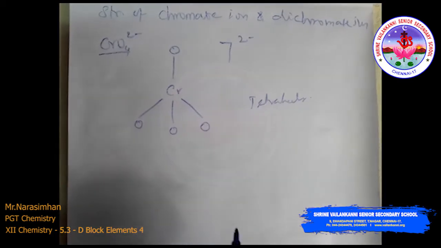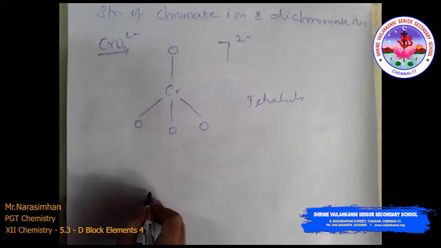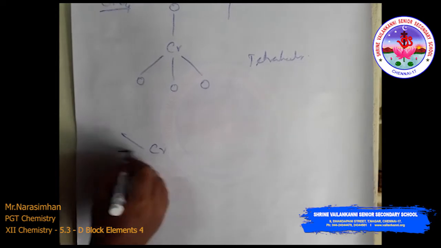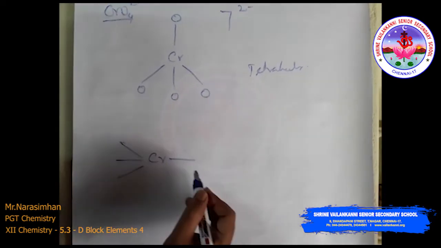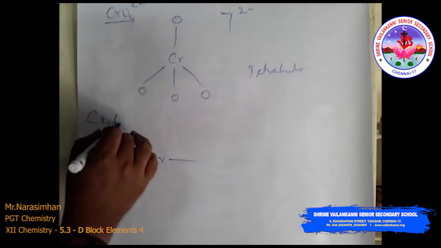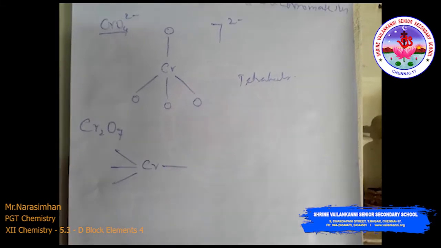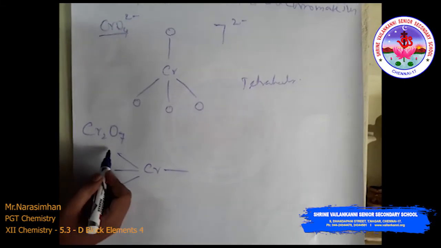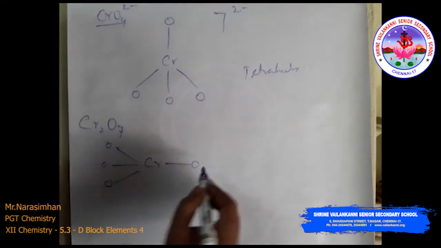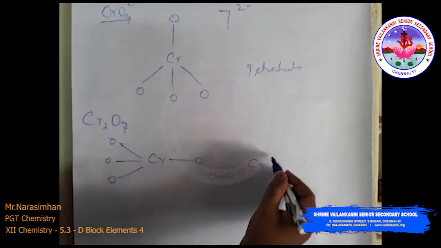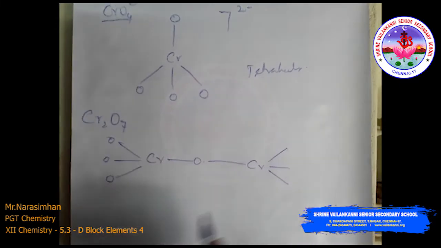The structure looks like a tetrahedral. In a similar way, for the dichromate ion, just flip this. Then the formula is what? Cr2O7. Put an oxygen here, right? Then again put a chromate ion, connected with this.